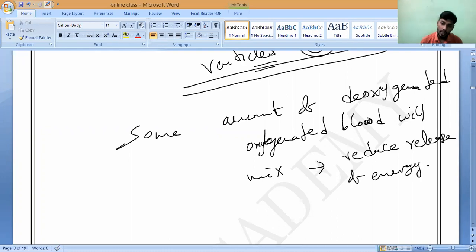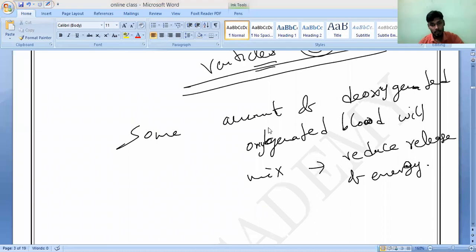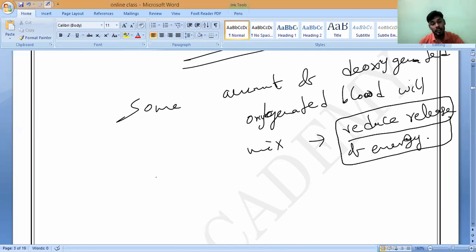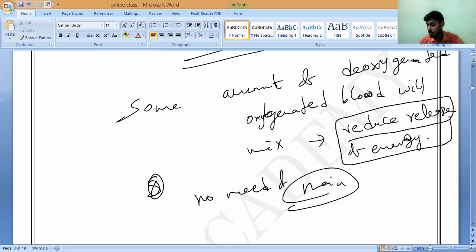So why are they reducing the energy? Any idea? What is the reason behind it? Why are they reducing energy, to some extent? Because they have no need to maintain their body temperature. Yes or no? No need to maintain body temperature, so a lot of energy is not required for them.